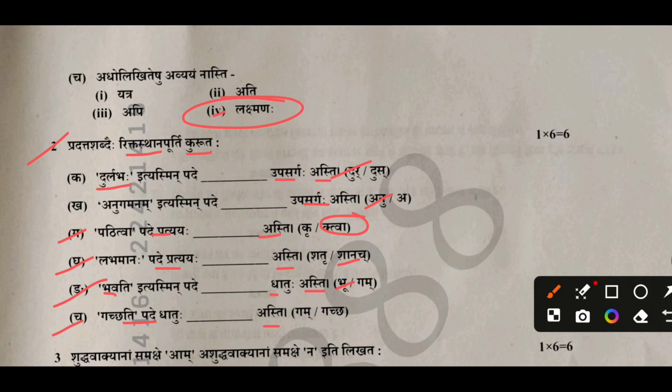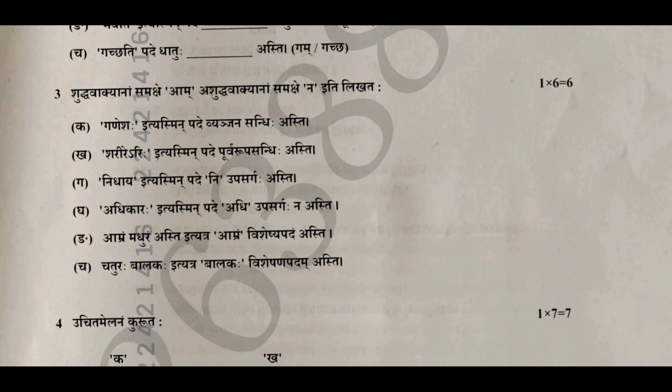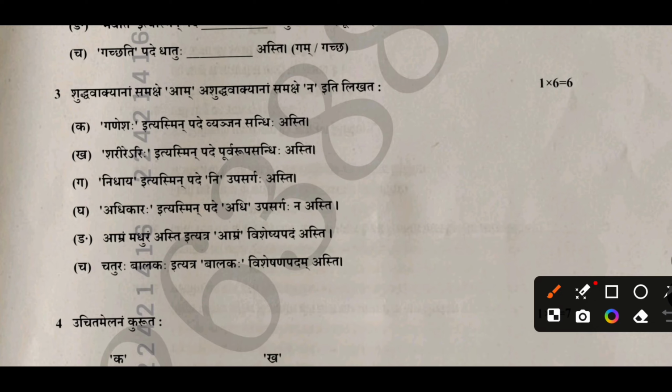Okay? In the third question, write aam before the name of a correct sentence. Na before the name of an incorrect sentence. You have to write aam in front of the correct sentence. You have to write na in front of the incorrect sentence. Ganesha pade consonant sandhi asti. So first, you have to use na, false.